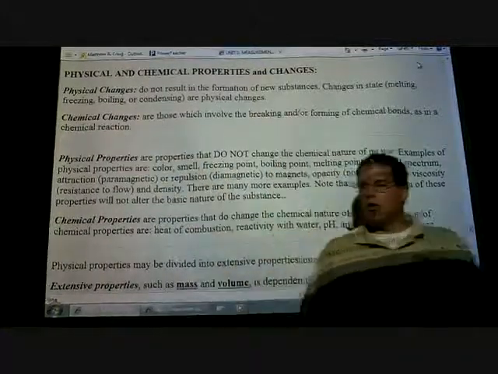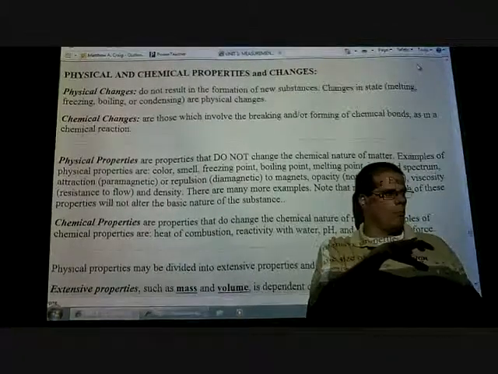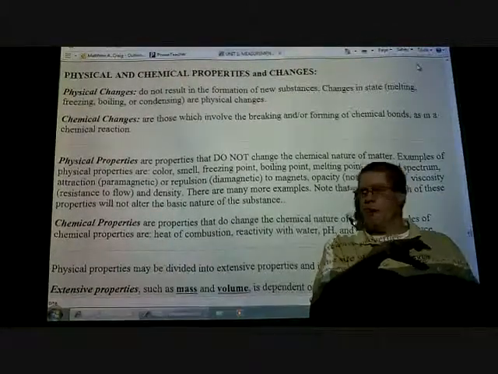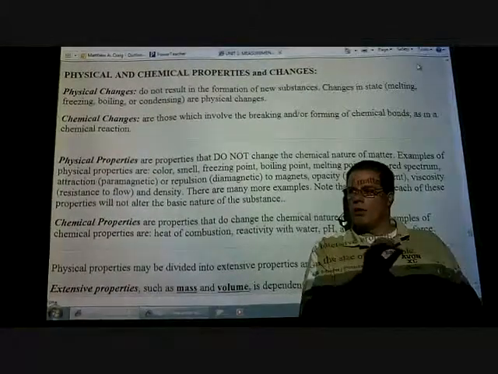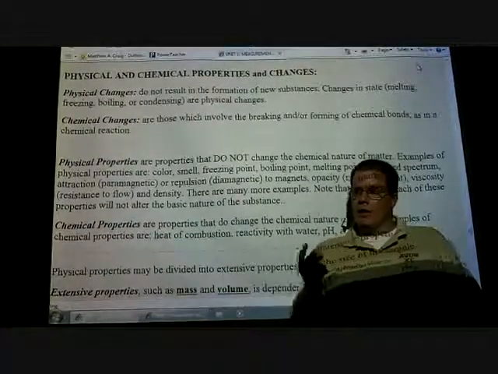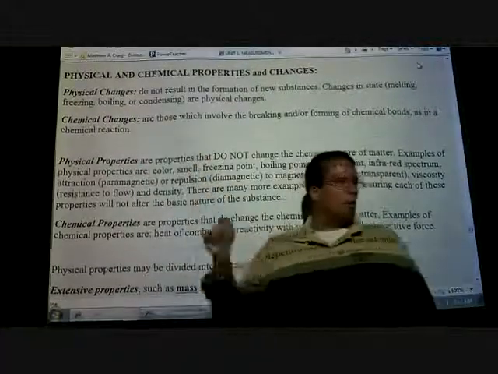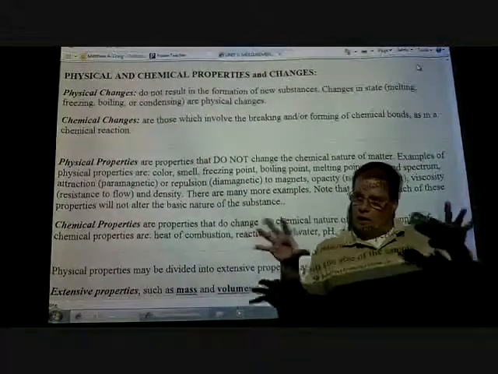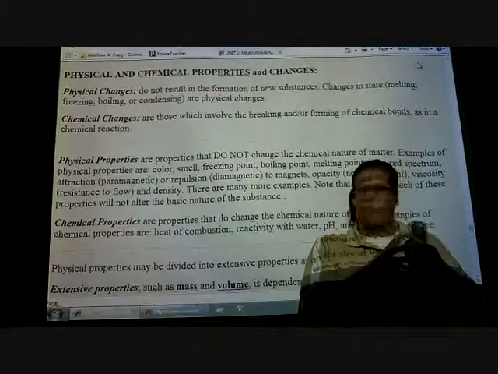When we talk about chemical changes, if I start with water and I chemically change it, what's water made up of? Hydrogen and oxygen. Good. And those are two things that are normally what at room temperature? Are they a solid, liquid, or gas? Gases. So I have two gases that actually make up that liquid. That's one of the things about chemical properties: when we take two things and combine them chemically, they have totally different properties.